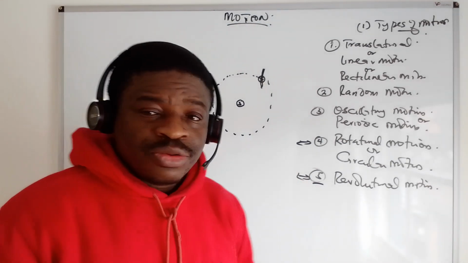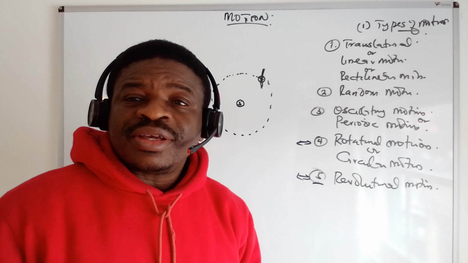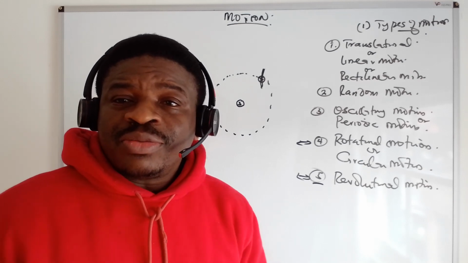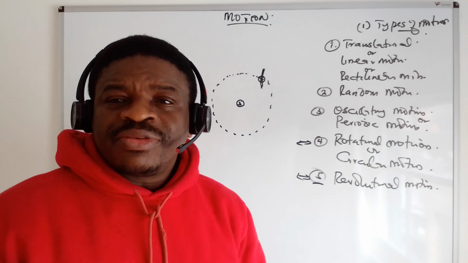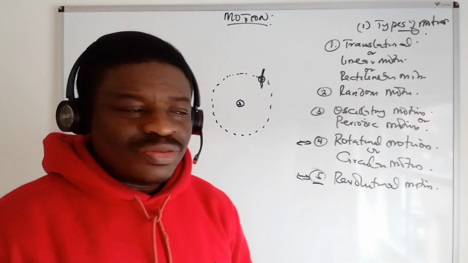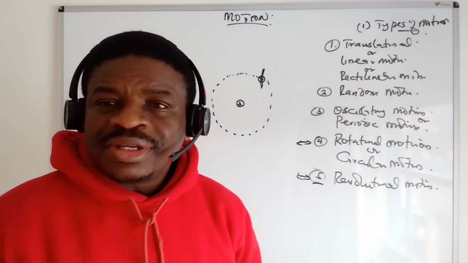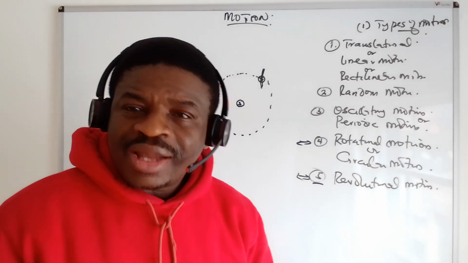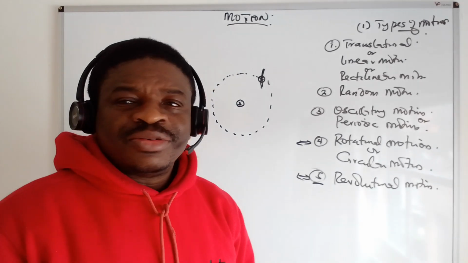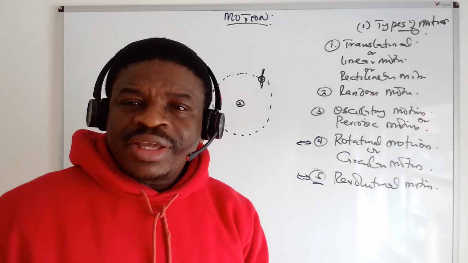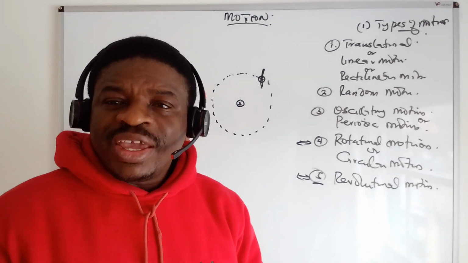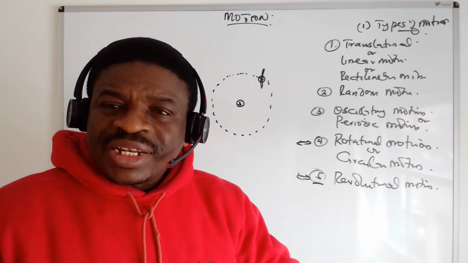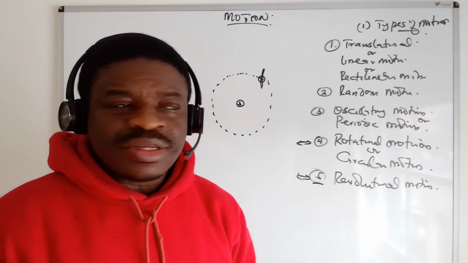When it comes to motion, it started from the early days of life. From agriculture, you want to plow the ground, you are using animals and not man. You are using water currents, you are using solar and many other sources of energy. You want to generate motion from all this.